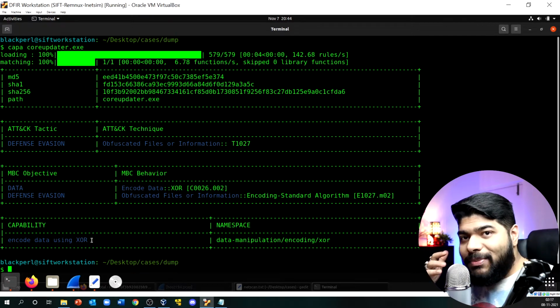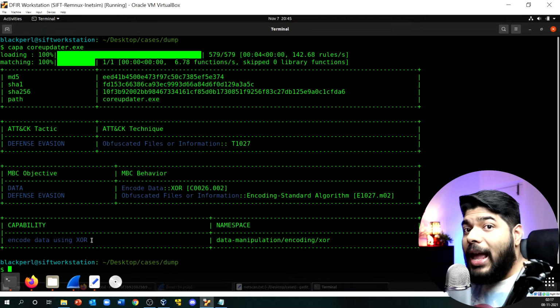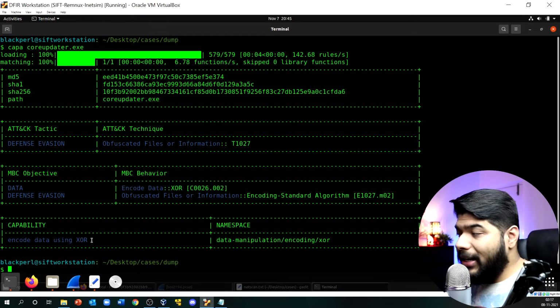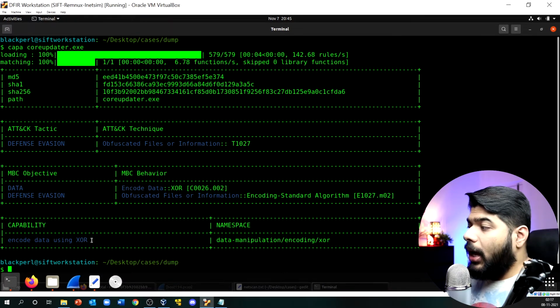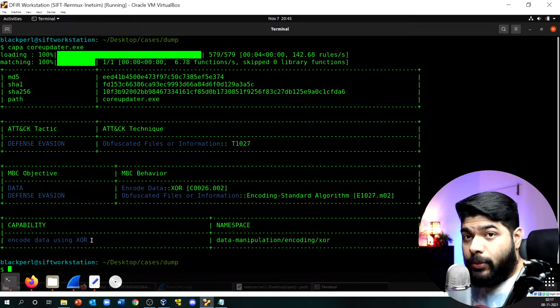So everything is matching properly, right? At this point we know everything we need to know. Now the last thing we need to look into is whether there could be any persistence mechanism, or anything like the attacker has left a footprint on the network or not. Okay, so let's do that.